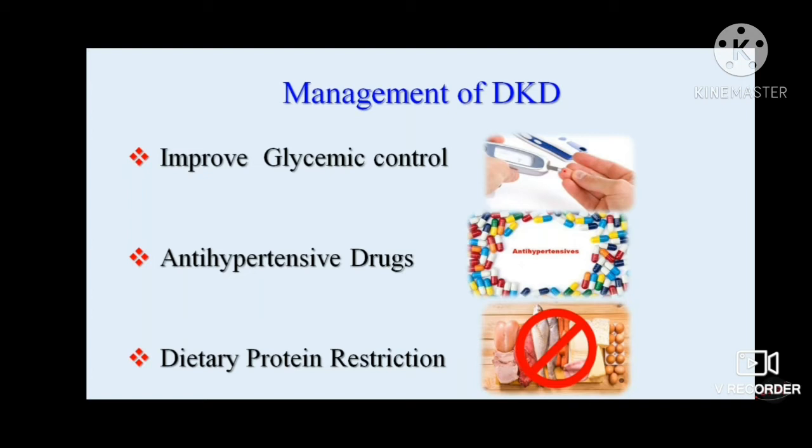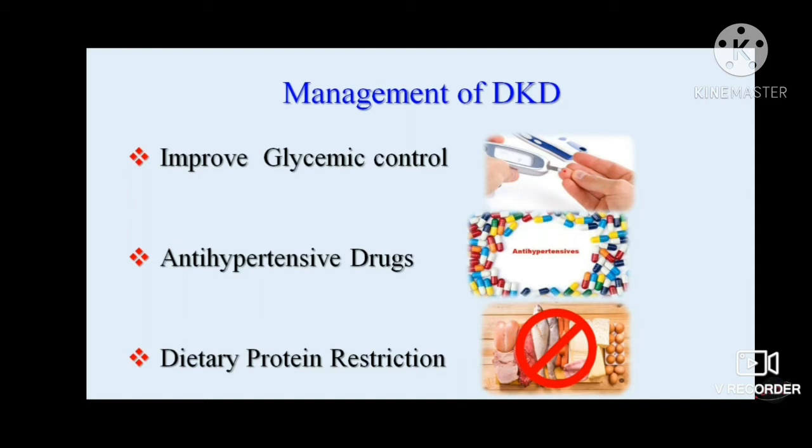If eGFR is between 44 to 59, we should reduce the dose of metformin, and then we should add either gliclazide or glipizide or glimepiride. Then we should add on pioglitazone. Then next we should add on SGLT2 inhibitors. Then we can think about GLP-1 agonists, and then we can think about DPP-4 inhibitors.